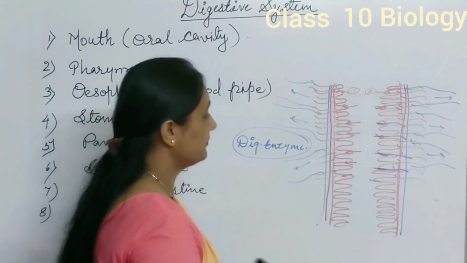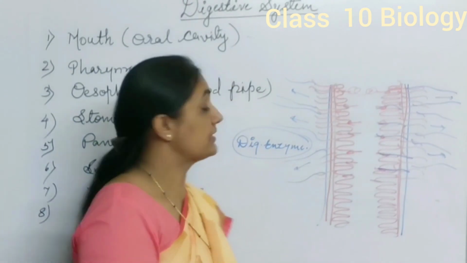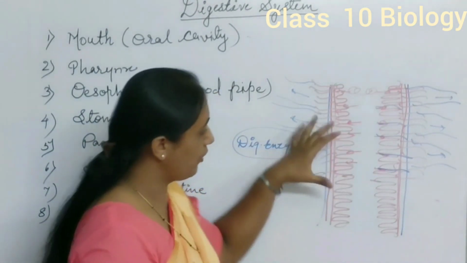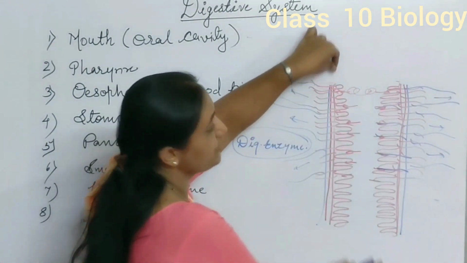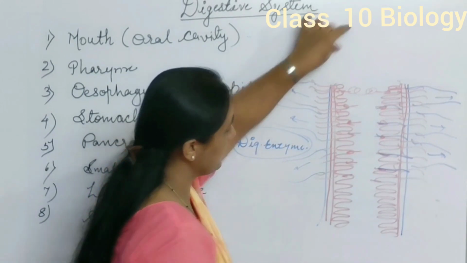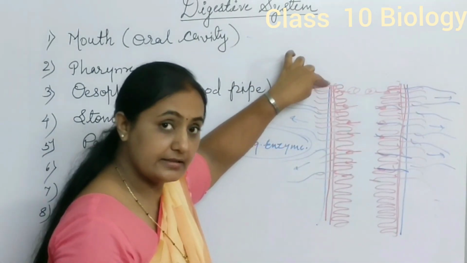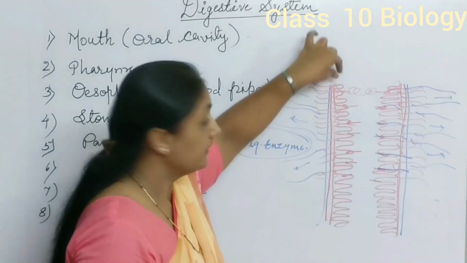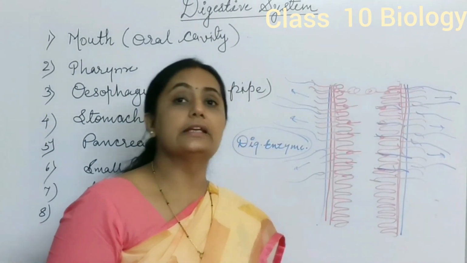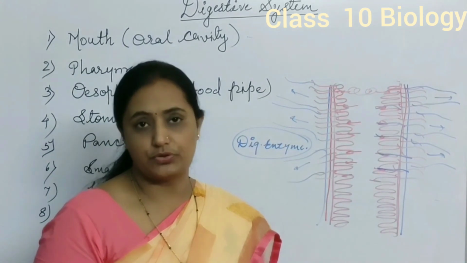Here the villi show a special type of modification, as the inner linings are present in the form of folding. If we stretch this inner lining, then its length is much more compared to other linings. It indicates that the inner lining shows this modification in order to increase the surface area of absorption.